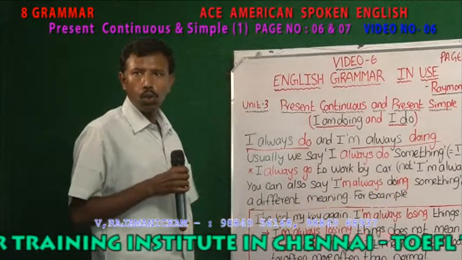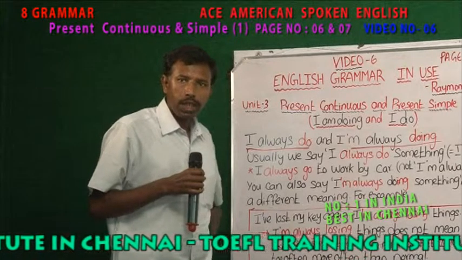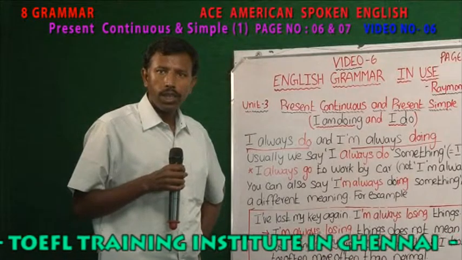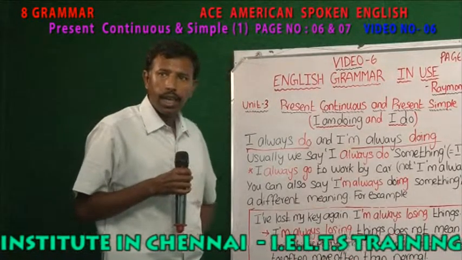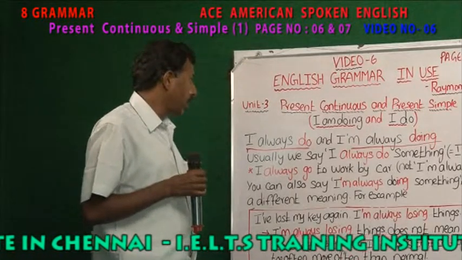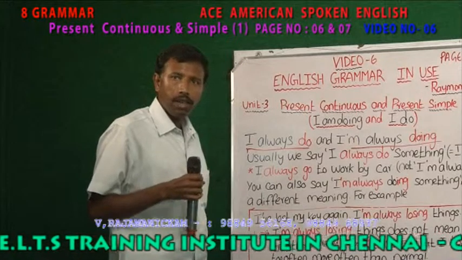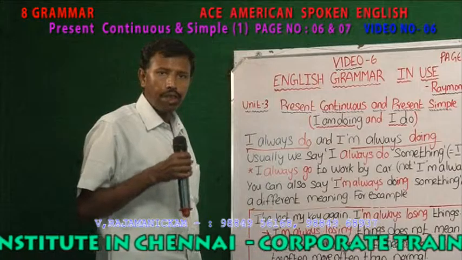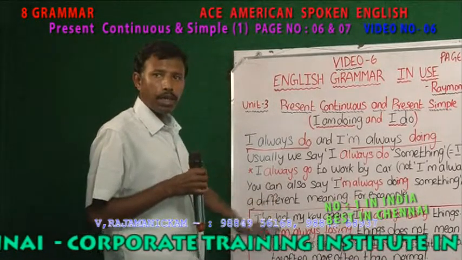I always go to school. I always go to college. So it means that it's happening daily, every now and then. I always take healthy foods. It means I do it regularly, maybe three times a day or maybe once a week. So if it happens regularly, then we go for present simple.